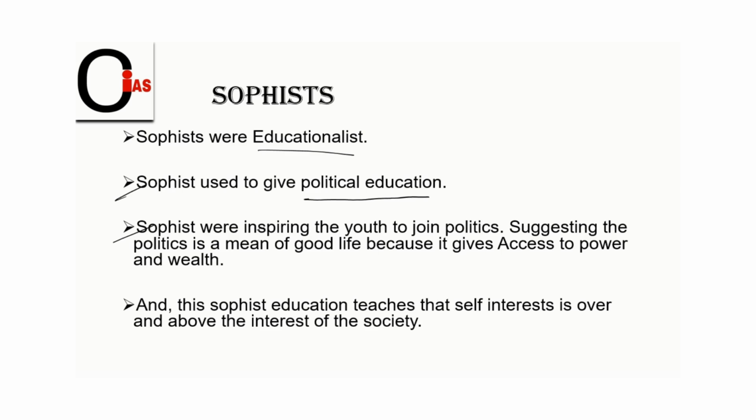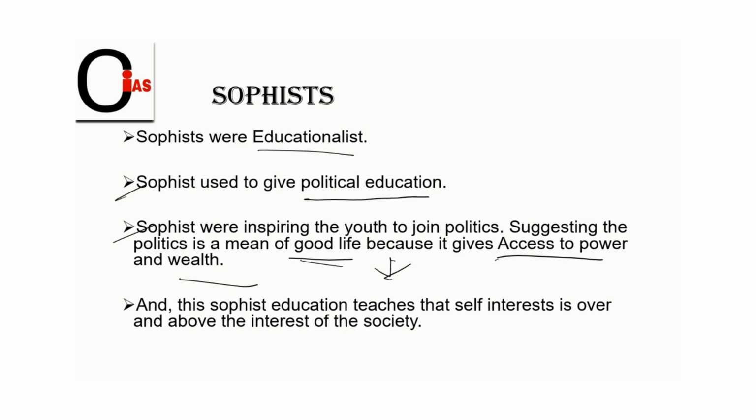See, friends, the method of teaching of the sophists is all about good life, access to power, and wealth. So do you think this is good or bad? We will decide after knowing what the outcomes of this were. Actually, friends, having a good life and access to power and wealth is not the good life actually.